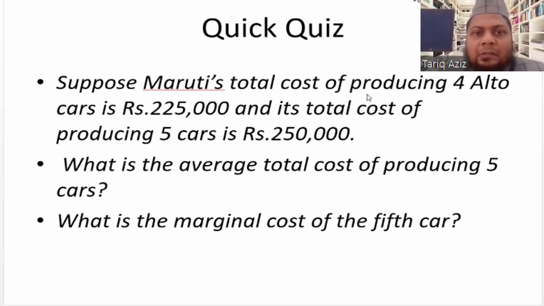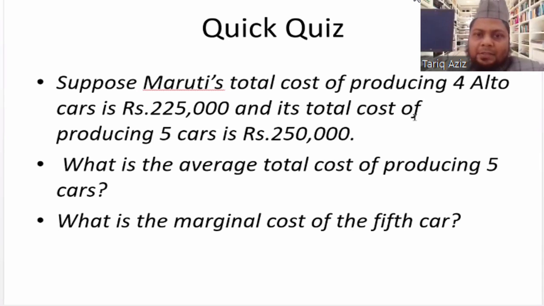So can anybody answer? Can anybody just unmute himself or herself? Sir, 50,000 and 25,000. First, tell me the average total cost. 50,000. Sir, 50,000, and sir, marginal cost is 25,000. Same, sir. Okay, Noman Malik, thank you very much.